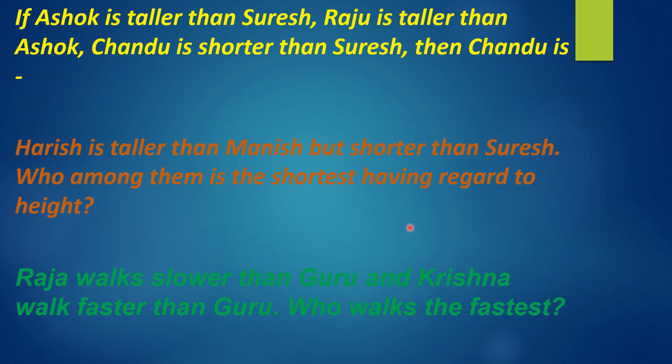Ashok is taller than Suresh, so Suresh is shorter than Ashok. Raju is taller than Ashok. Then who is the tallest among these 3? Suresh is the short one, Ashok the middle one, Raju the tallest. Chandu is shorter than Suresh. So is Chandu the shortest person or the tallest person? You have to tell the answer.